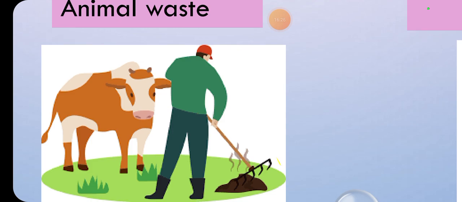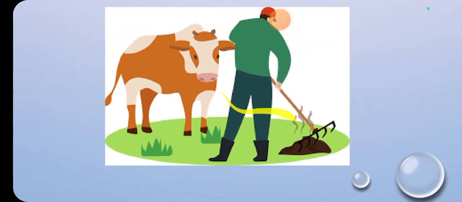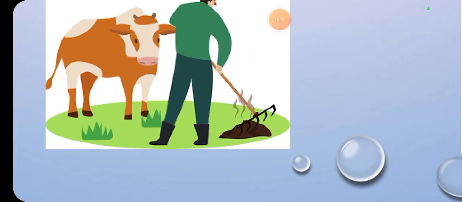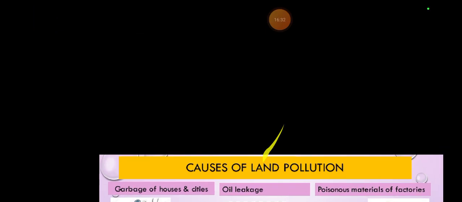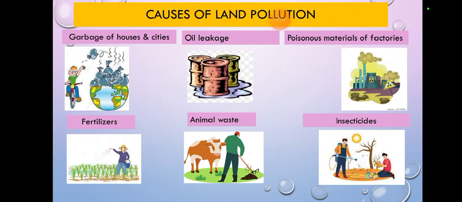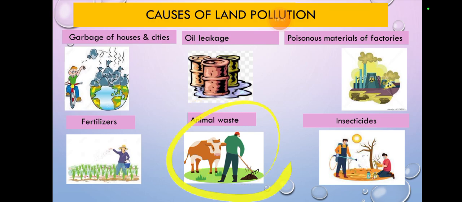Okay, here you can see the animal waste. I can't tell you what this is called, but when they eat the nutrition and their excretion takes place, that's called animal waste, and that's very harmful for the land also.